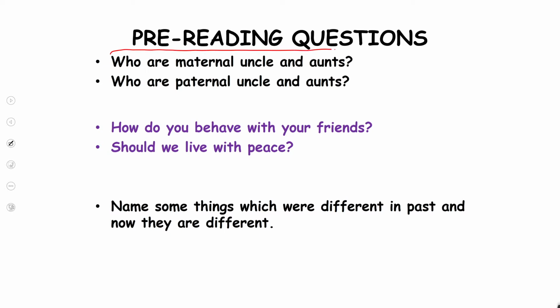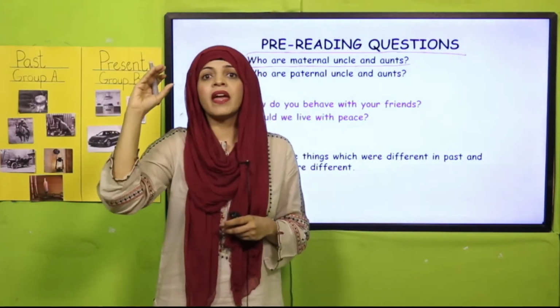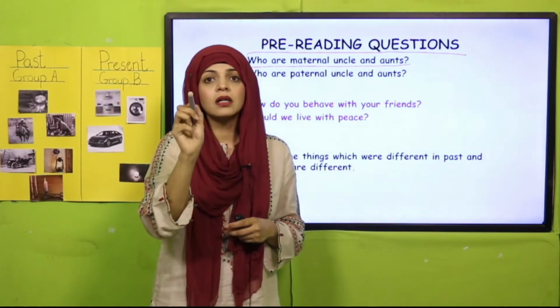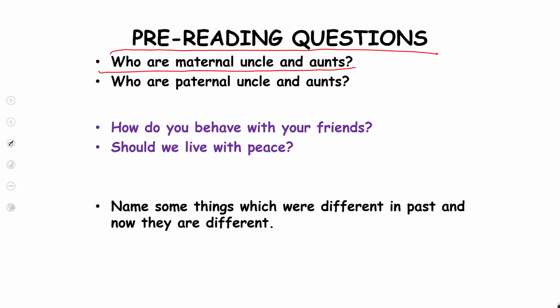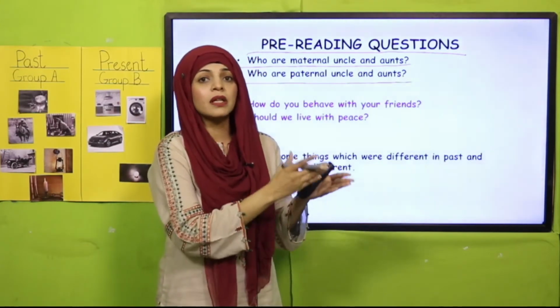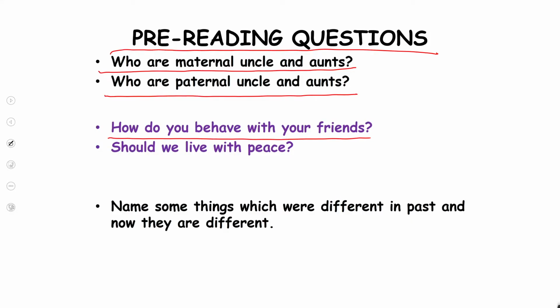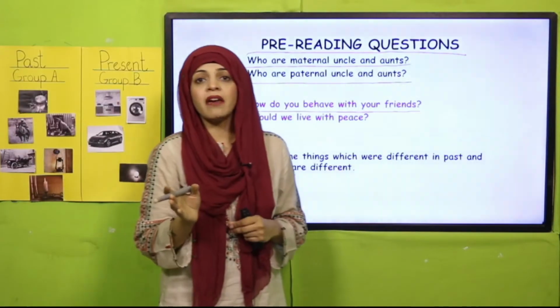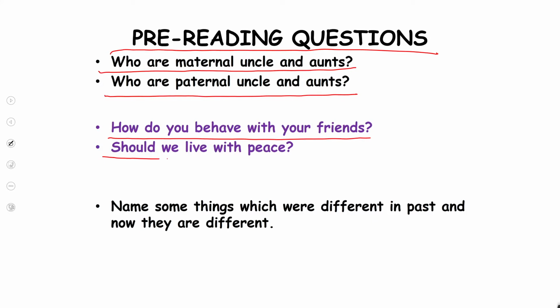Now, some pre-reading questions. Who are maternal uncles and aunts? Quickly answer this, my dear students. They are the brothers and sisters of your mother. Excellent. Now, who are paternal uncles and aunts? Quickly answer this. Paternal uncles and aunts are the brothers and sisters of your father. Excellent. How do you behave with your friends? We behave respectfully and fairly with our friends. Should we live with peace?